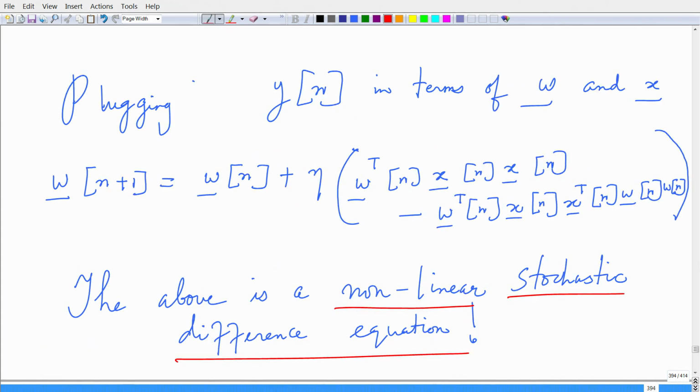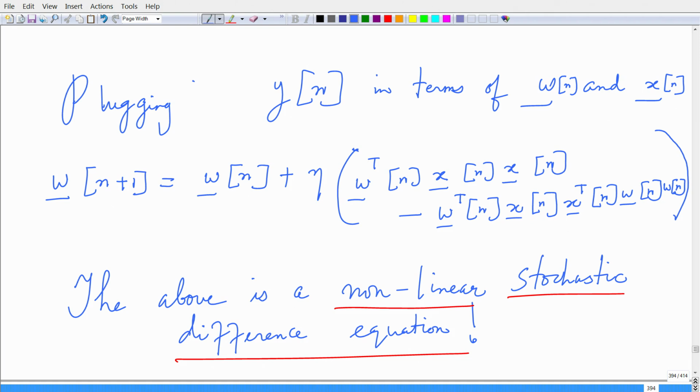So, with these formulations, let us simplify this. Now, I plug in y of n in terms of w and x. I am missing a time step n here, which is implied. So, w at time step n plus 1 is w of n plus eta times w transpose n x of n minus w transpose n x of n times x transpose n w of n times w of n.